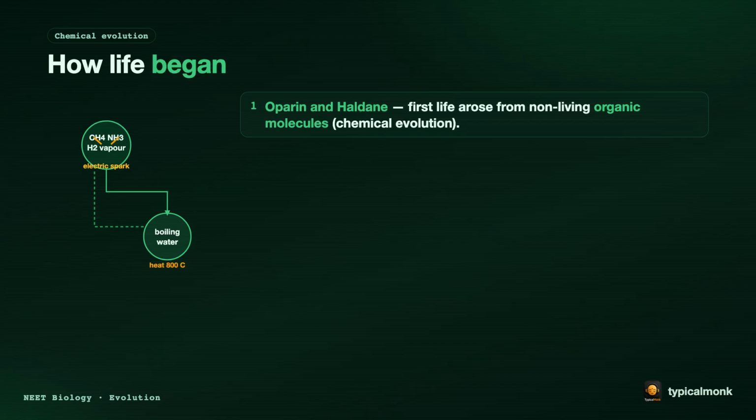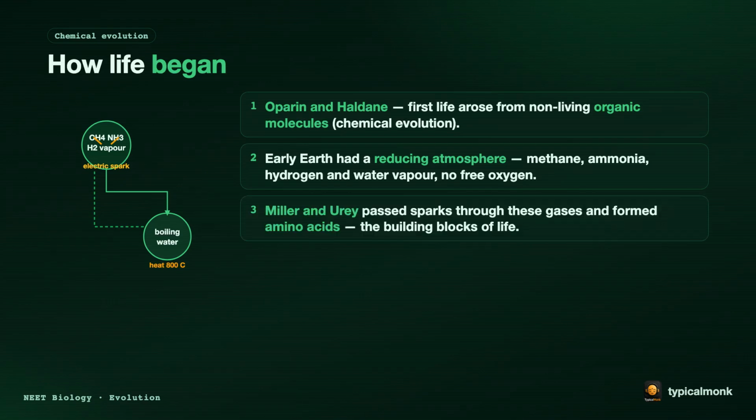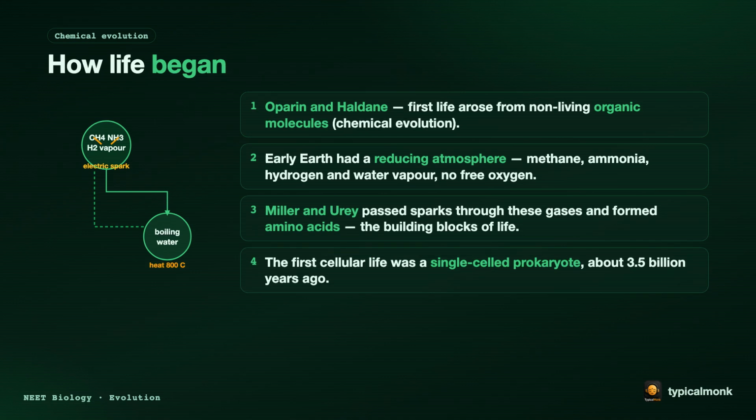Look at this figure, the Miller and Urey experiment. Oparin and Haldane said the first life arose from non-living organic molecules. This is called chemical evolution. The early Earth had a reducing atmosphere: methane, ammonia, hydrogen, and water vapor, but no free oxygen. Miller and Urey passed electric sparks through these gases and formed amino acids, the building blocks of life. The first cellular life was a single-cell prokaryote, about 3.5 billion years ago.